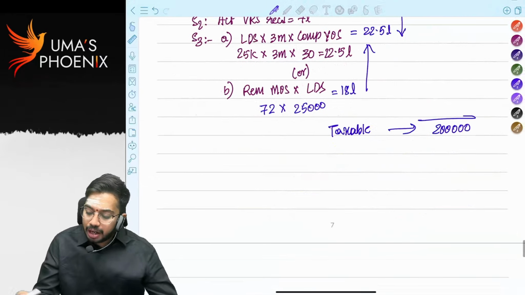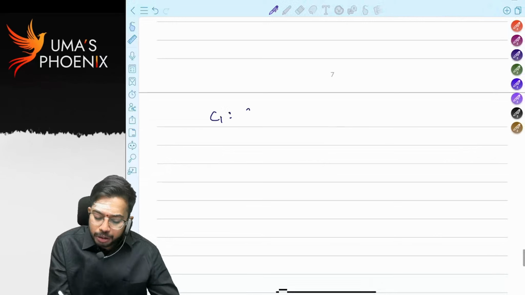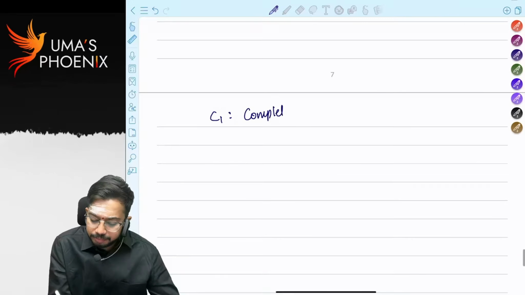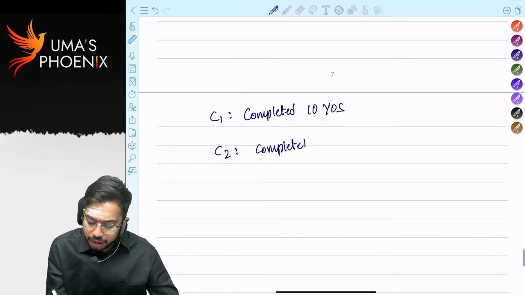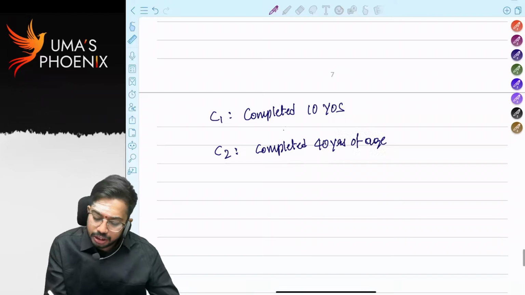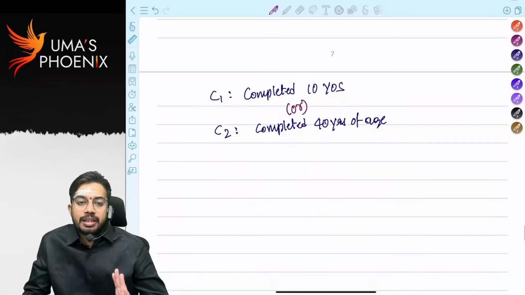So there are two conditions. What are they? First condition, the employee should have completed 10 years of service. Condition 2, or completed 40 years of age. What is the conjunction? The conjunction is or. Out of these two conditions, if any one of the conditions is satisfied.